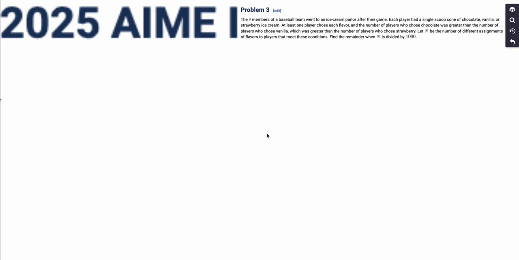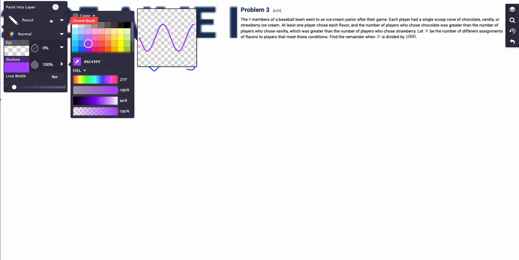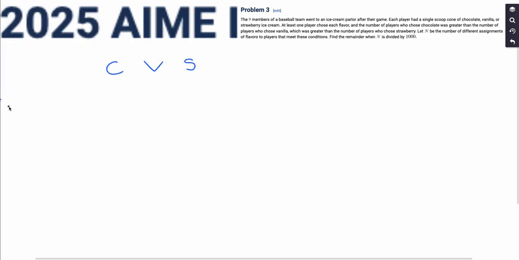So, in this problem, we're given that the 9 members of a baseball team went to an ice cream parlor after their game. Each player had a single scoop cone of either chocolate, vanilla, or strawberry ice cream. So I'm going to write this down, where C represents the number of players who chose chocolate, V represents the number of players who chose vanilla, and S represents the number of players who chose strawberry. And so it basically says that at least one player chose each flavor.